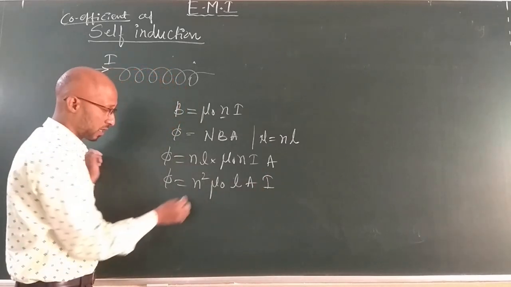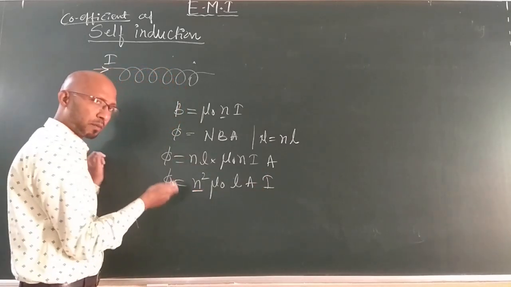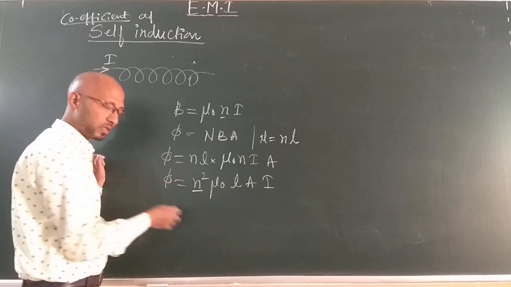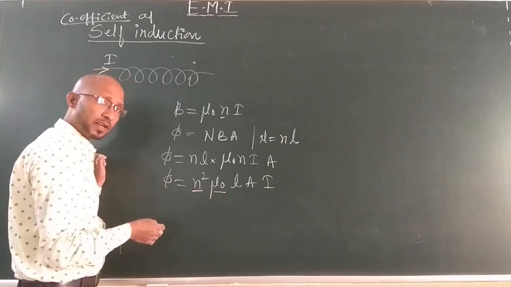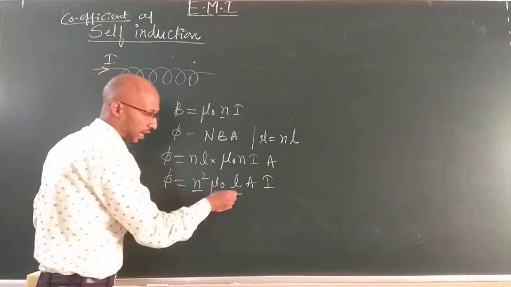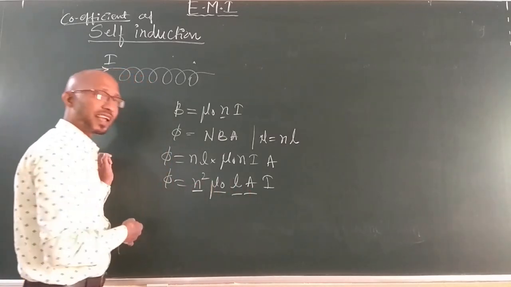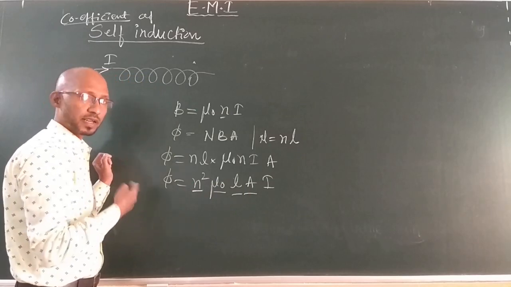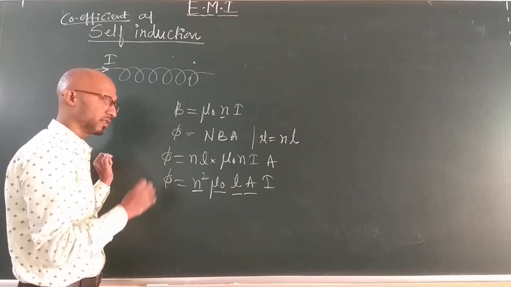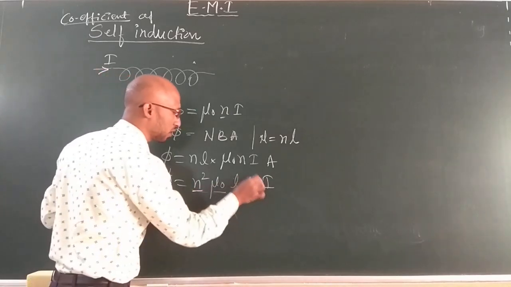Now see here, n is the number of turns per unit length, it is a constant. Mu naught is the permeability of free space, it is a constant. l is the length of the inductor, it is a constant. A is the area of cross section of the coil, it is also a constant. It means all these terms are constant.